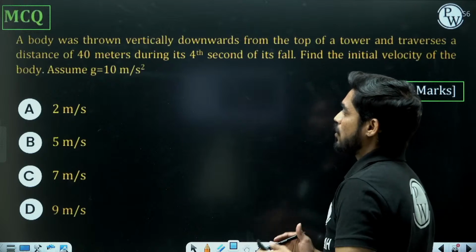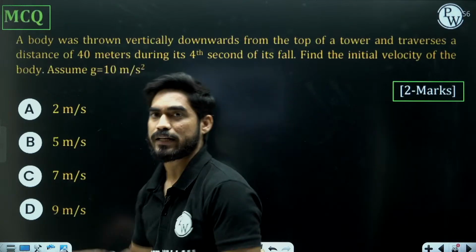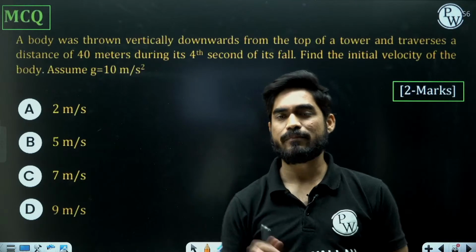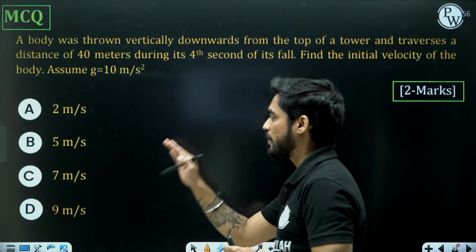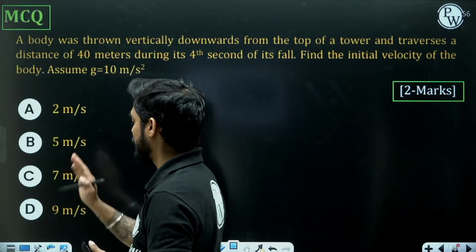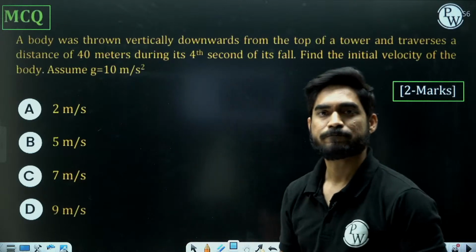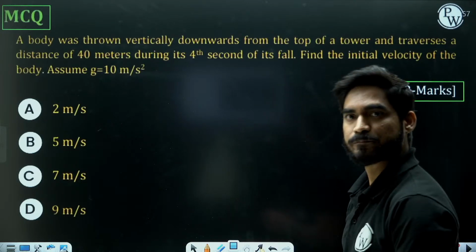Find the initial velocity of the body. Assume g equals 10 meter per second square. So tell me what will be the initial velocity? 2 meter per second, 5 meter per second, 7 meter per second, 9 meter per second. What is the initial velocity?